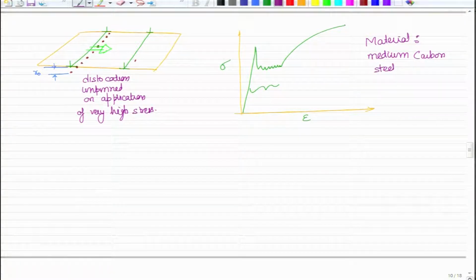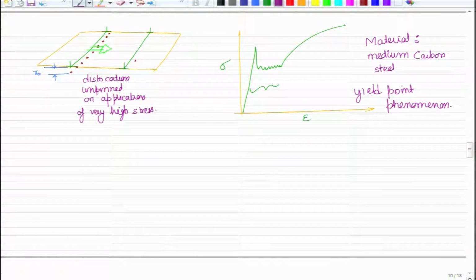Even in other materials this kind of behavior can be seen, which we will come to later on, but this is one of the materials where you would have initially been exposed to this kind of phenomenon. So, this is what is called the yield point phenomena. And where is it arising from?